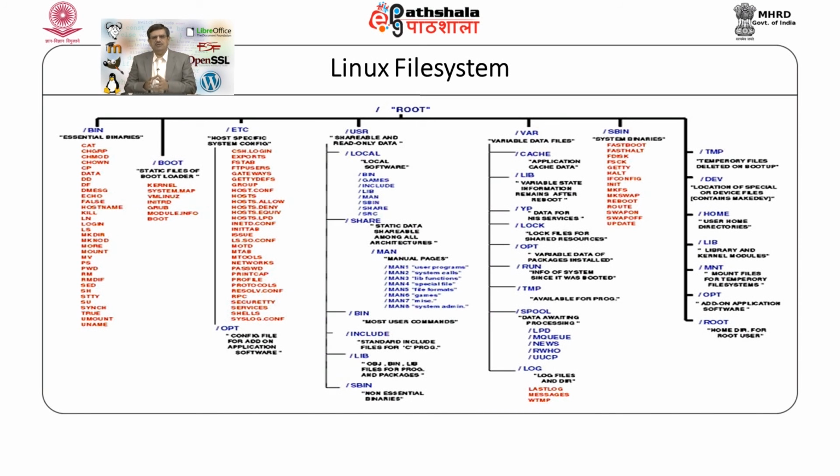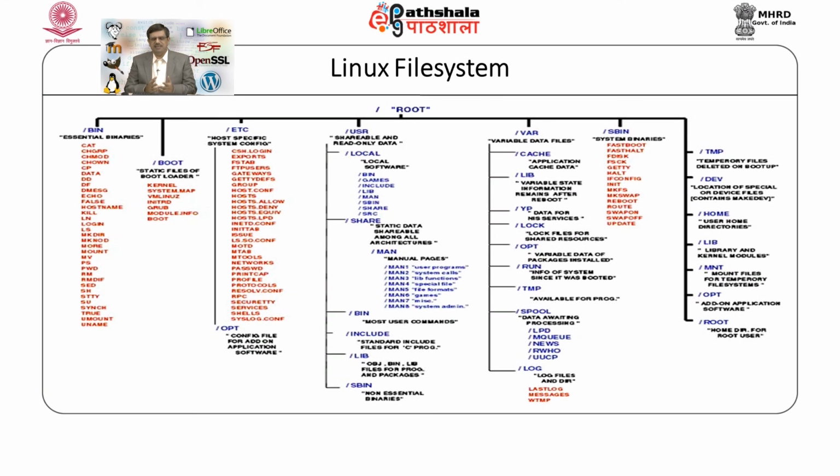In contrast to the Windows operating system where we get C drive and D drive, in Linux we get a root directory. As you can see at the top of the screen, that is the root directory, within which there are other directories and files. So, when we compare with Windows, Linux does not have C drive or D drive, it simply begins with root. We have already discussed these things in detail in a few other modules.